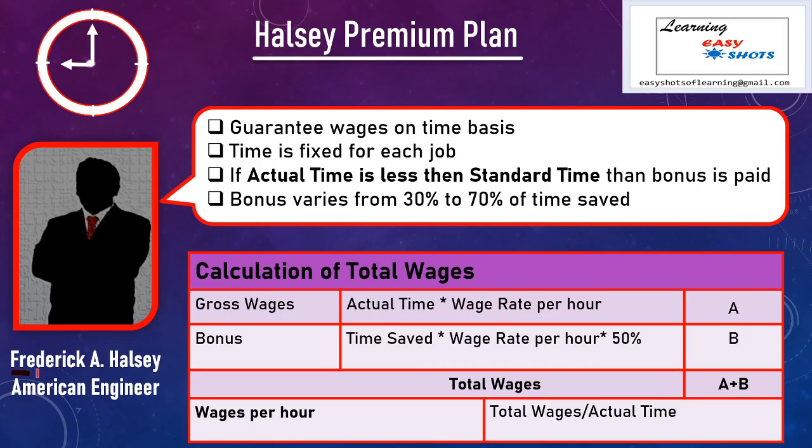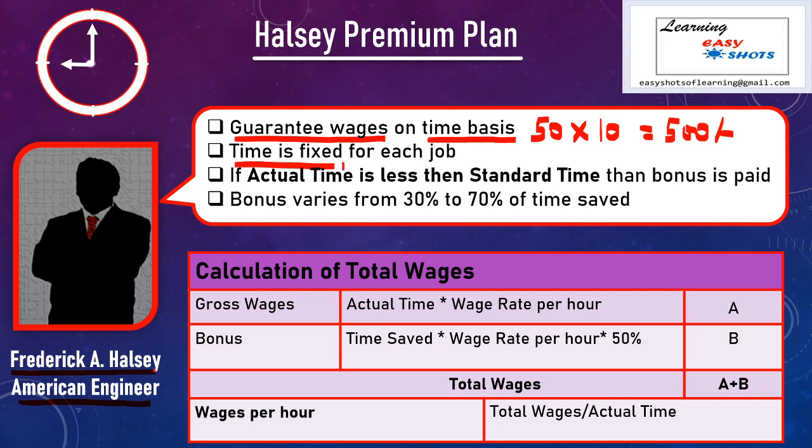It was given by Frederick A. Halsey. He was an American engineer. According to him, minimum guarantee wages is given to every worker on the basis of time. It means if the per hour wage rate is decided by the company, that is rupees 50, then if the worker works for 10 hours, his minimum guarantee wages is 500 rupees and time is fixed for each job.